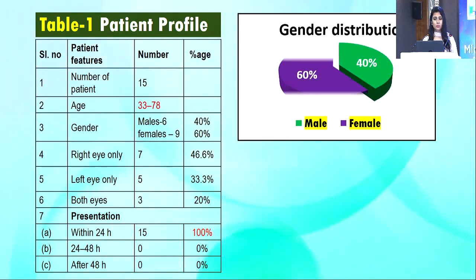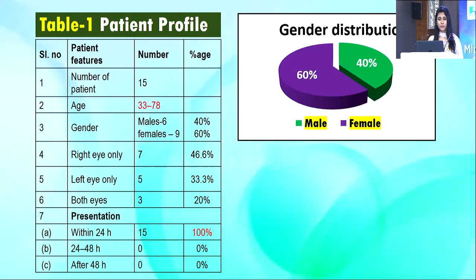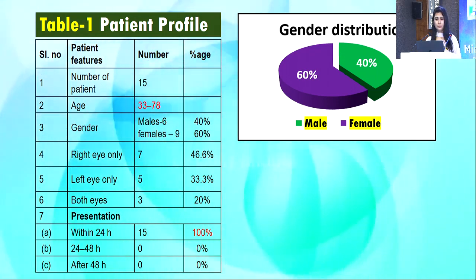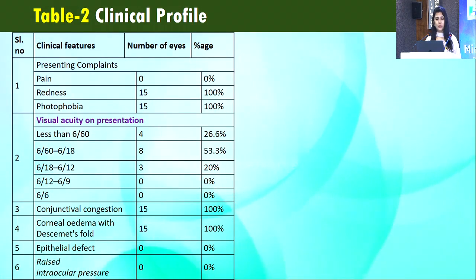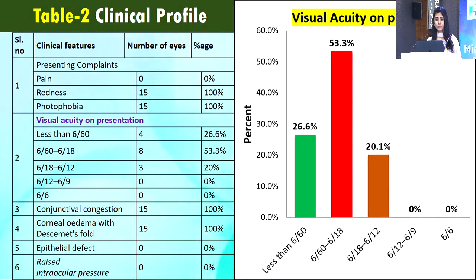And this is the demographic profile of all my patients. 60% females were affected, 40% male. Right eye was more affected than the left eye. This is the clinical profile. Visual acuity was less than 6 by 60 in 27%, 6 by 60 to 6 by 18 in 53%, and 20% patients had a vision of 6 by 18 to 6 by 12.